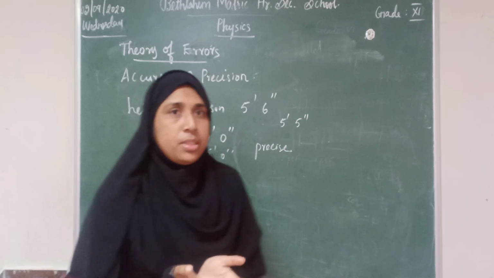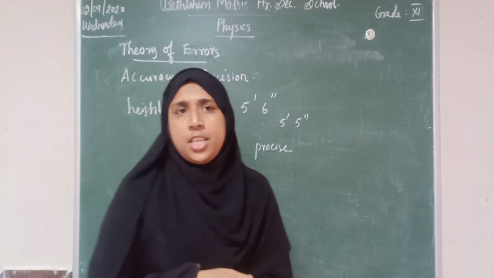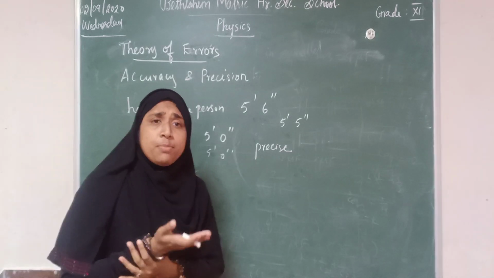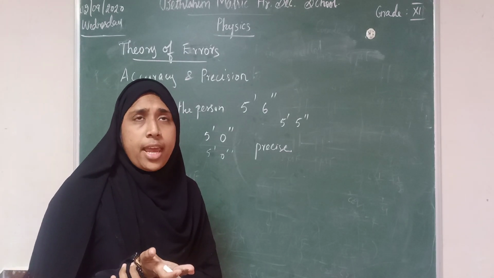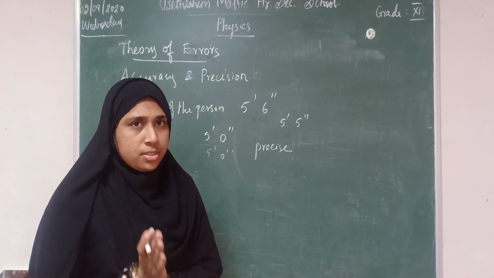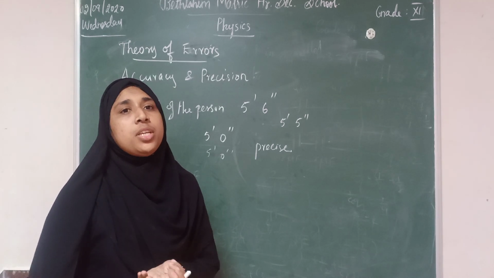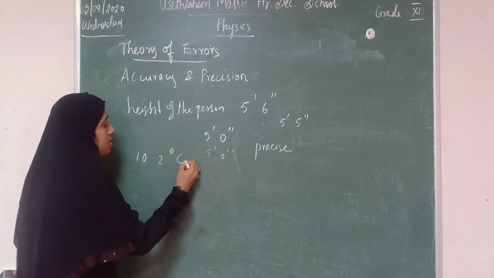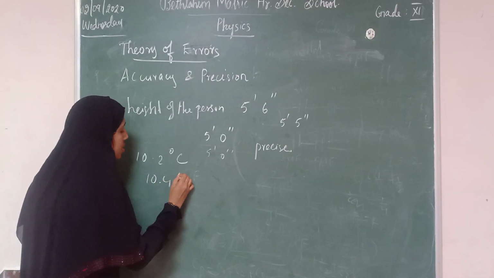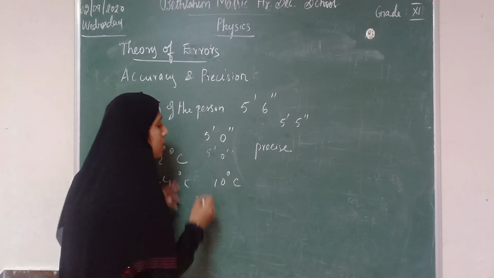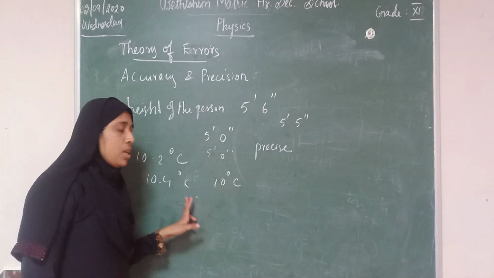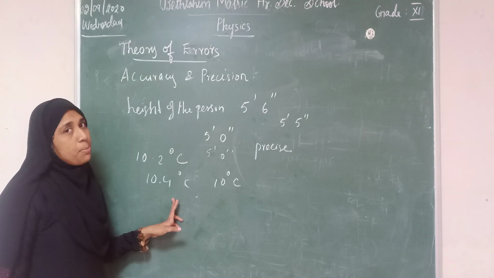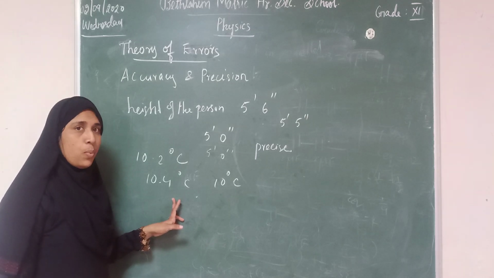Let us see another example, the temperature of the refrigerator. Suppose the temperature inside the refrigerator is 9 degrees Celsius, the true value. But when we are measuring, one time we may get 10.2 degrees Celsius, the other time 10.4 degrees Celsius or 10 degrees Celsius. So these are the values we are getting. These values are known as precise values, not accurate values.